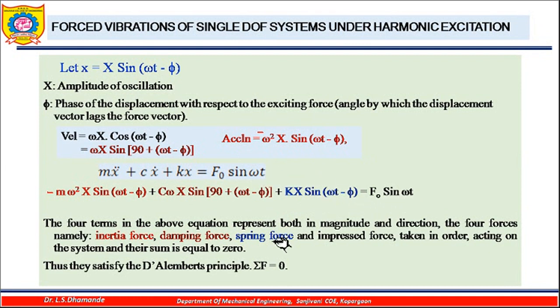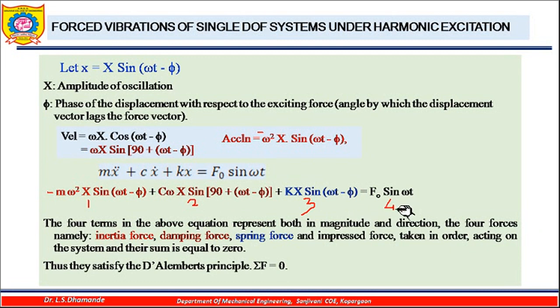If you observe this equation, you will find that there are four terms in it: one, second, third, and the fourth term. These terms have magnitude and direction, so you can say that these are actually forces. The first is the inertia force, the second is the damping force, the third is the spring force, and this is the impressed force, meaning the external excitation.